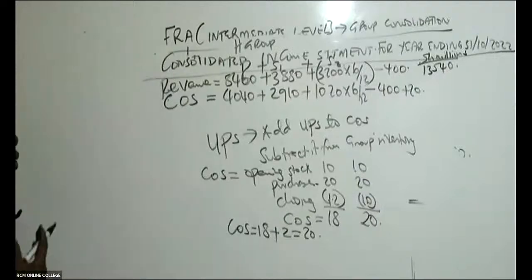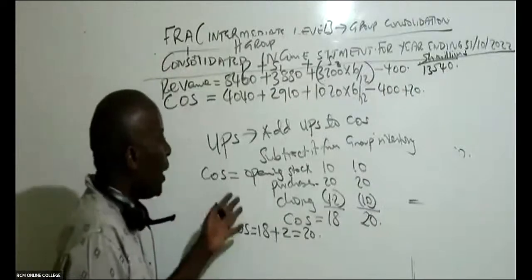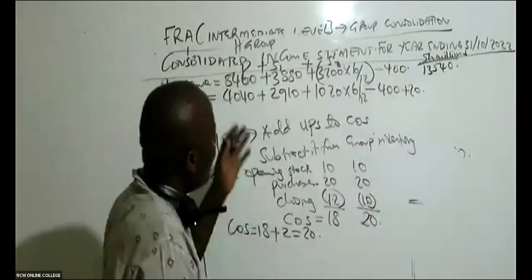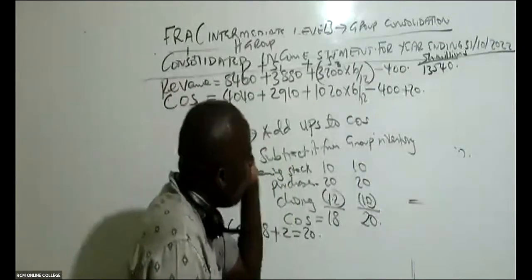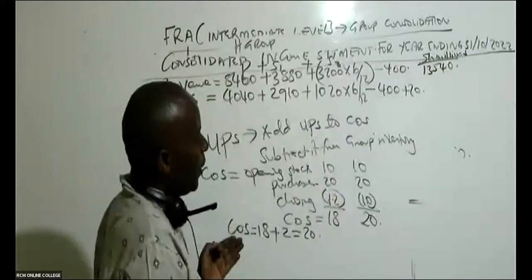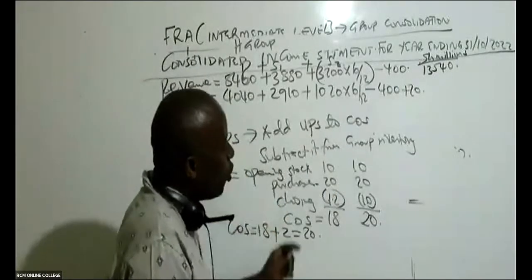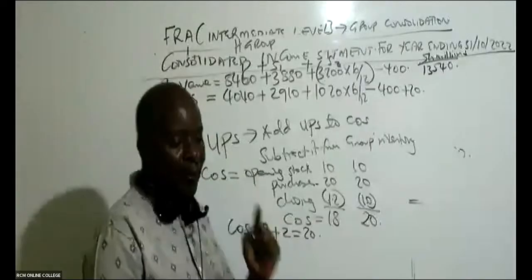The most important thing, if I were you, would be to write this UPS. Whenever you get UPS, you shall always add UPS to cost of sales, and you shall subtract it from group inventory.